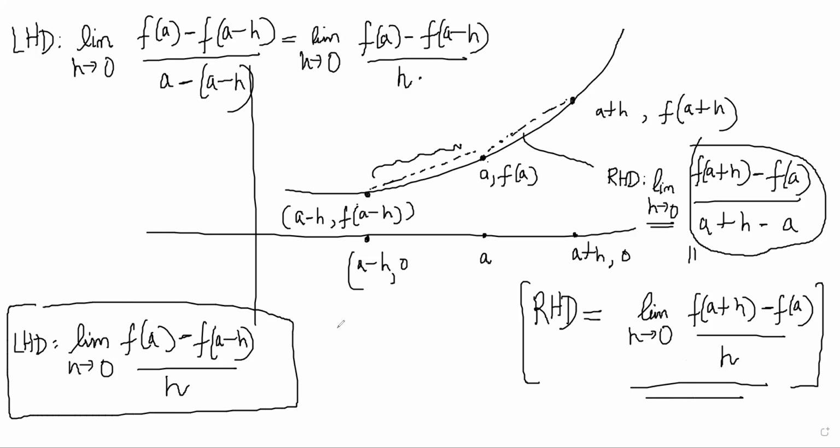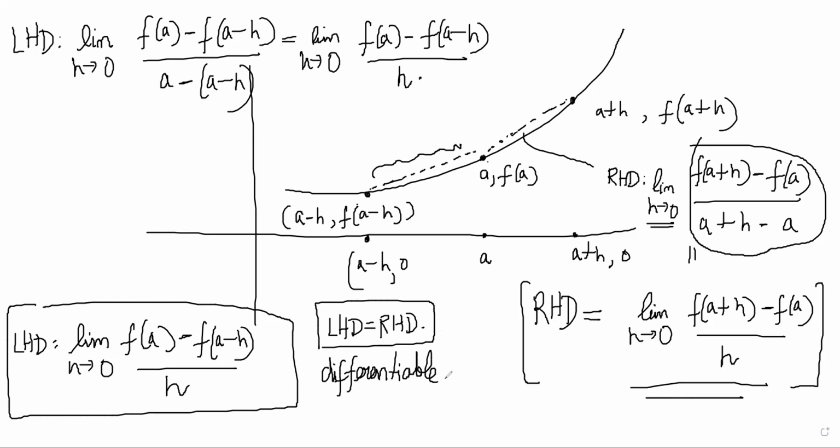The derivative exists if LHD is equal to RHD. Then the function is differentiable at that point. You understand what I'm saying?